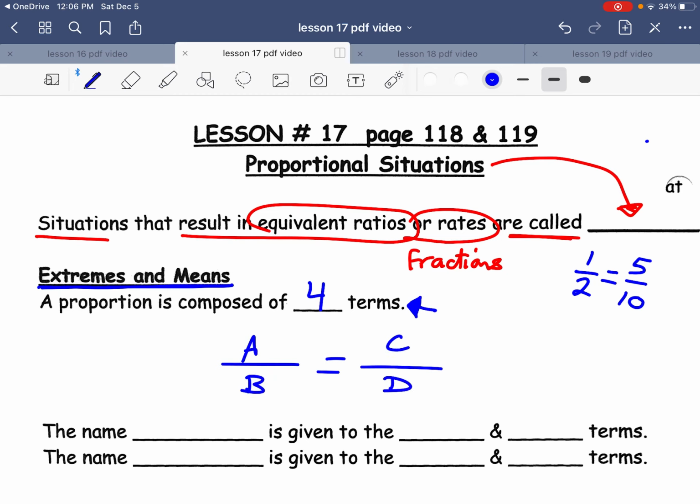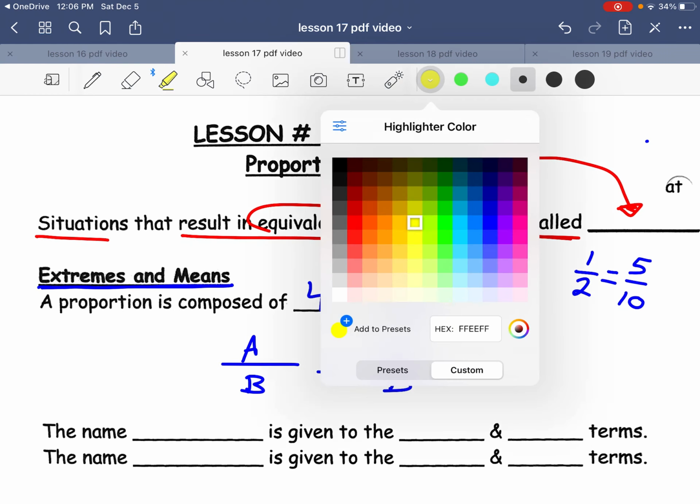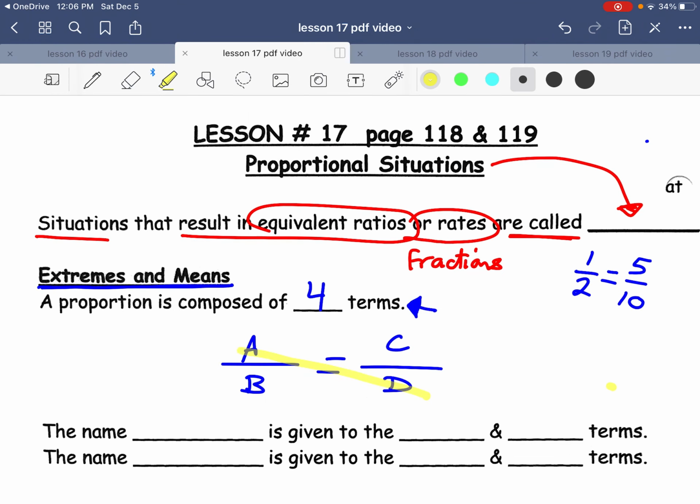What this means is that these two across are my extremes. And these two across, in a different color here, B and C, are my means. So that's where they get the product of the extremes is equal to the product of the means. That's my crisscross method from lesson 13.